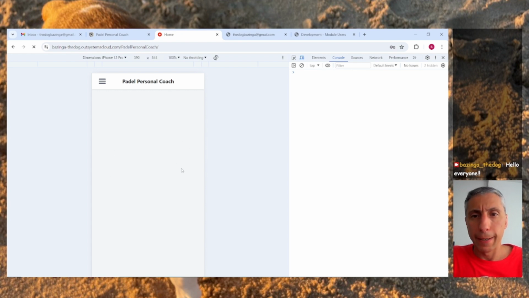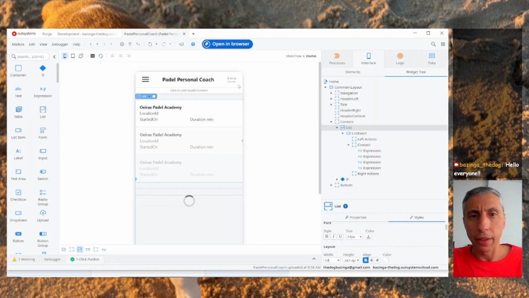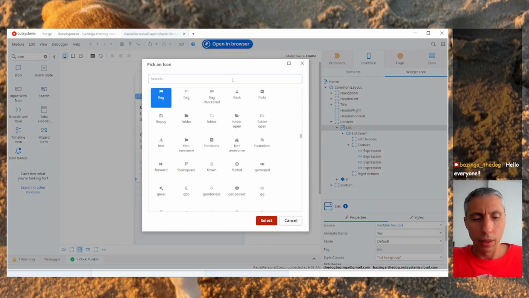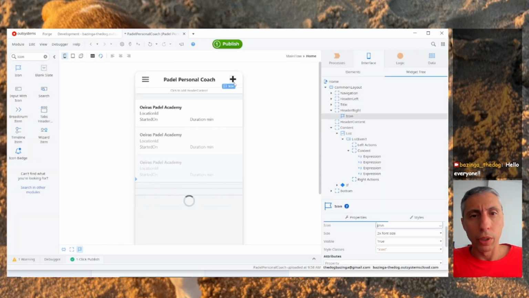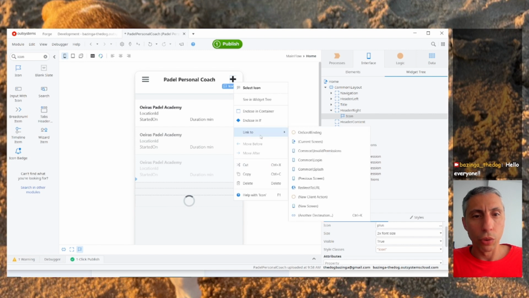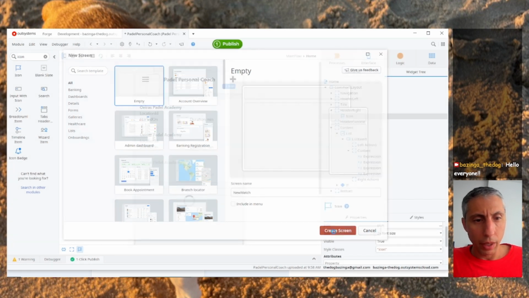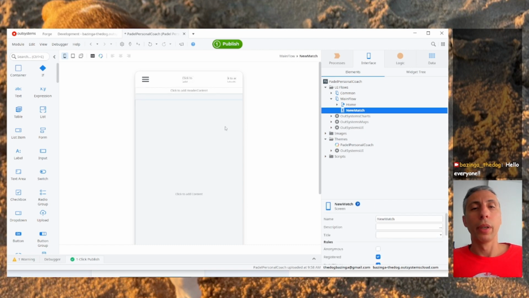So we need to create some data, right? Let's add that functionality here. Okay, let's add a plus icon here. And with this, we're just going to send to a new screen that we're going to call New Match. Okay, and on the new match, we are going to have some information here about the match.